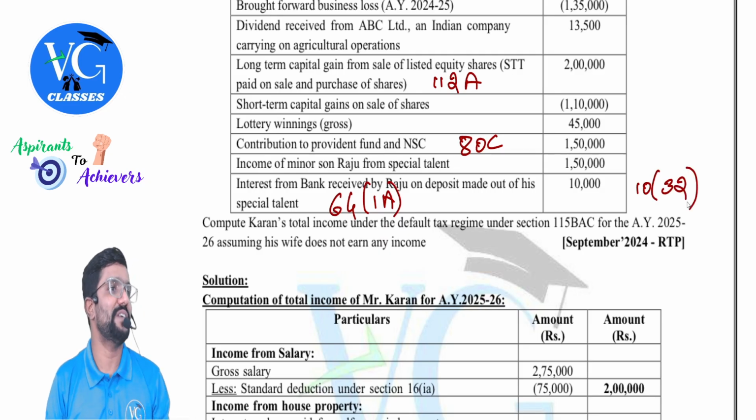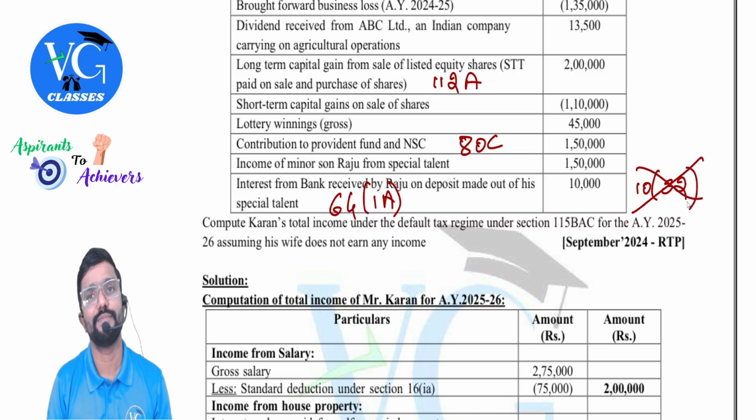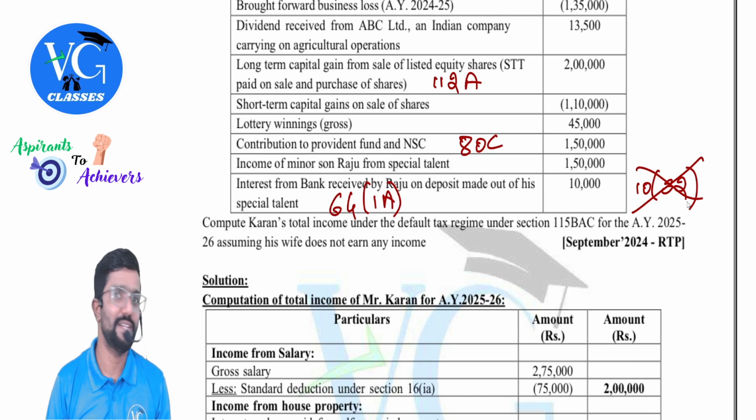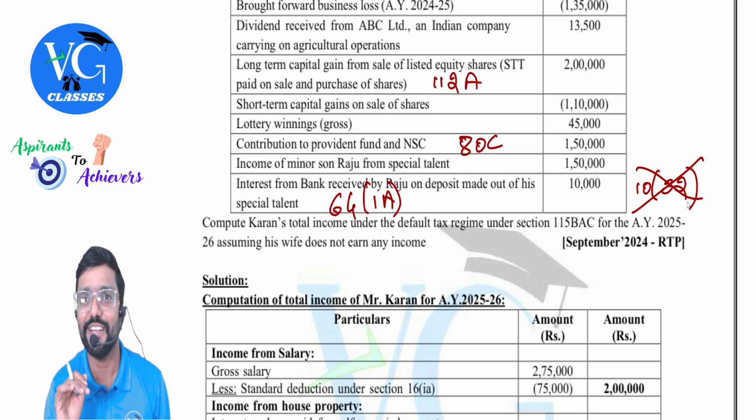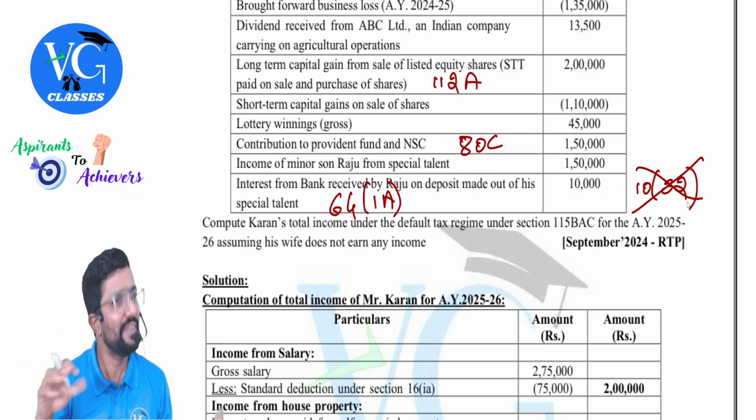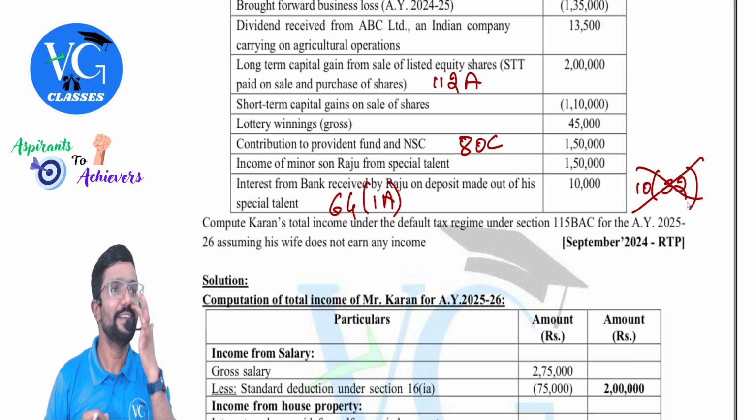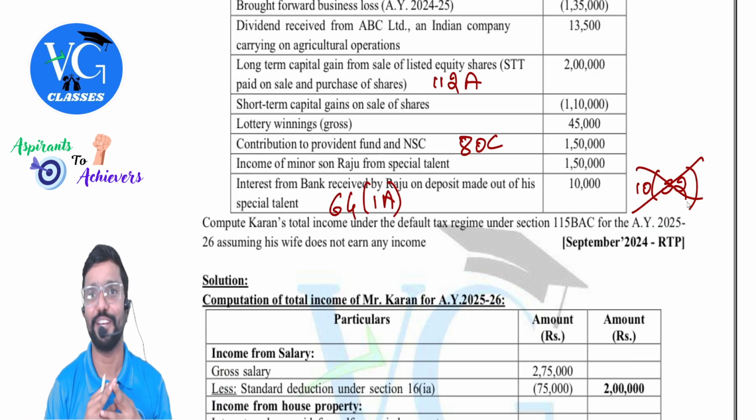Income club or 1500, whichever is lower. But under default regime, not available. Not available. Is it clear? See, some students, if they remember it, may apply it wrongly, giving the exemption. Some people will not apply because they didn't know this, which is good actually, knowing without knowing it.